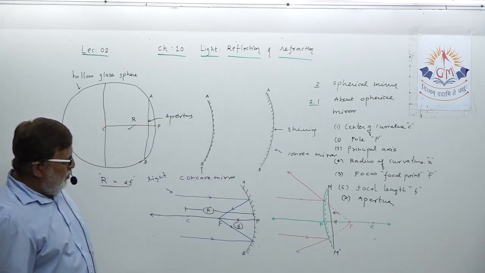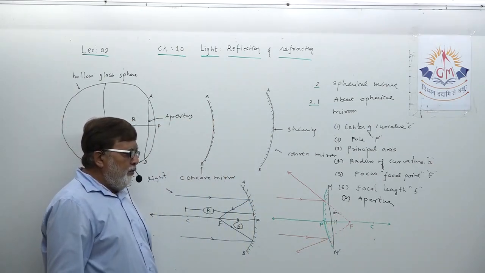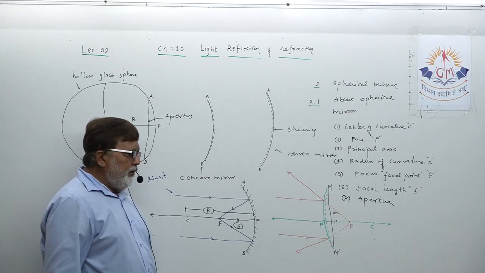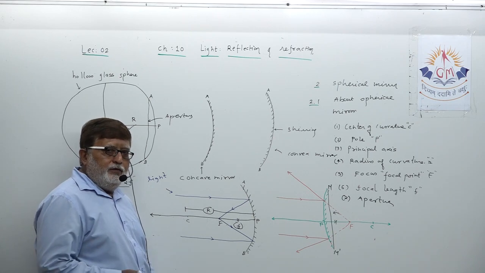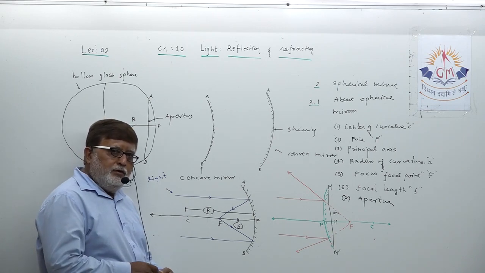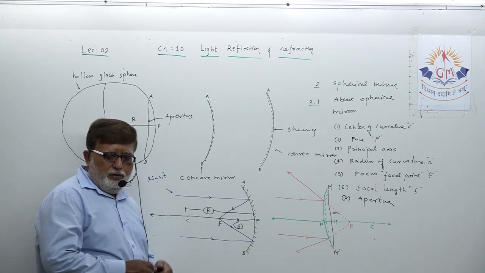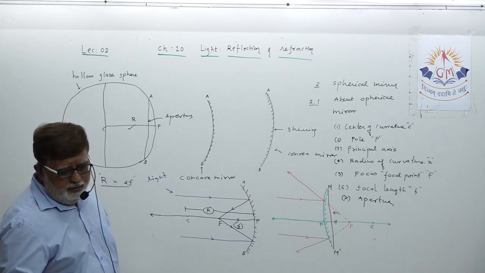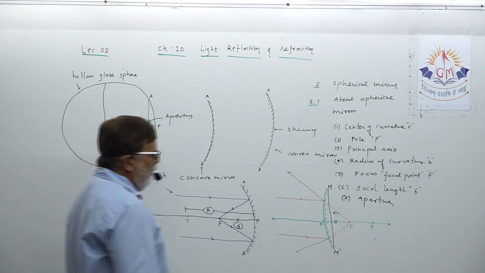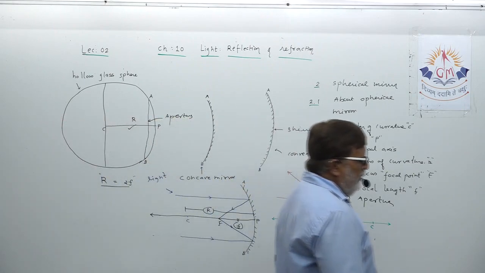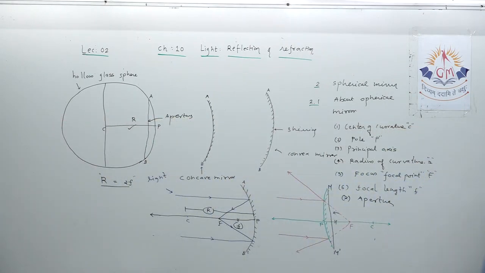To be more precise, how will you define aperture? The diameter of the reflecting surface is known as aperture. These definitions, dear student, are going to help you a lot in understanding the various images formed by spherical mirrors.